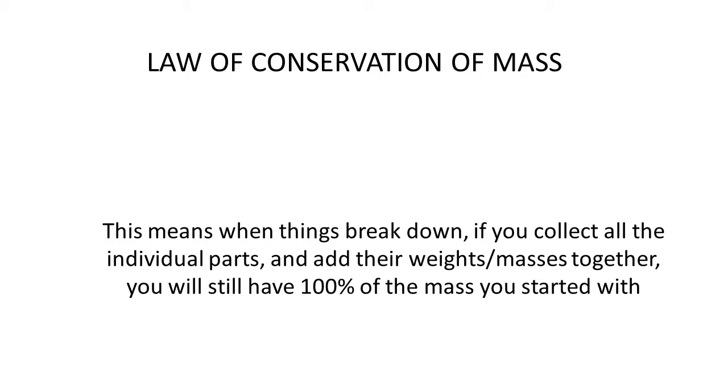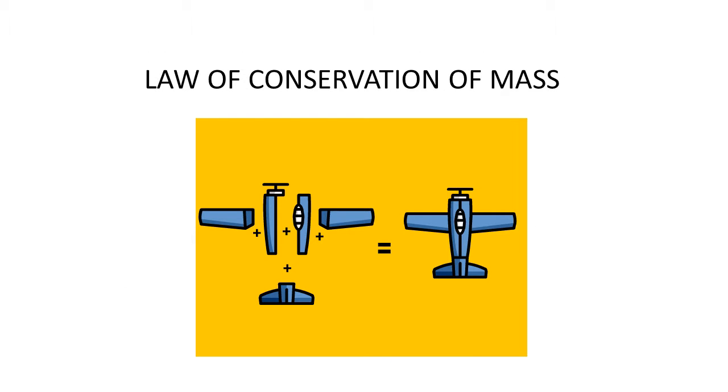This means when things break down, if you collect all their individual parts and add their weights or masses together, you will still have 100% of the mass you started with. Here we have an example. To the right, you see a model airplane. To the left, we've taken that plane apart and added their individual pieces back together and found them to be equivalent.